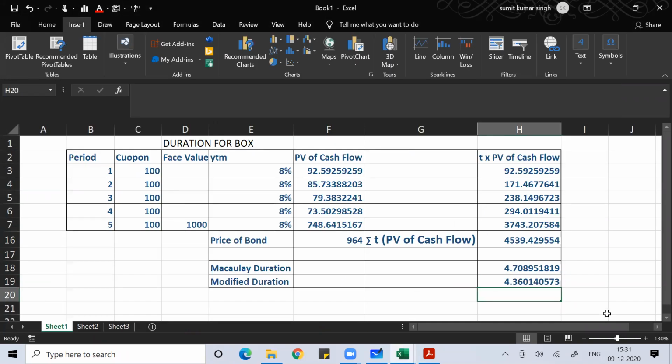So with this, you got the Macaulay duration. Very simple. Anyone, any confusion, any doubt? So this is the duration calculation of BOX. Similarly, I do the duration calculation of COX company the same way.